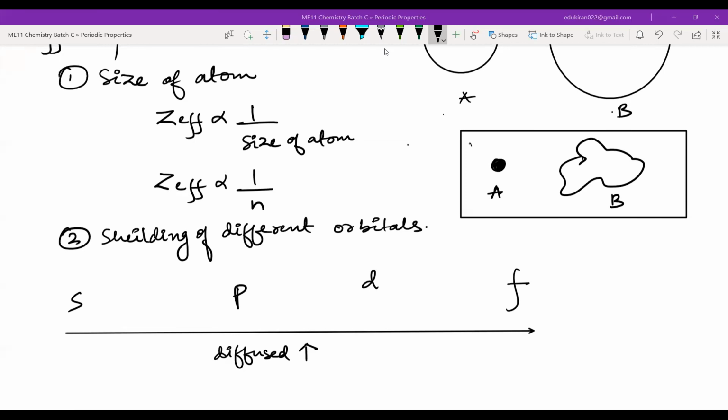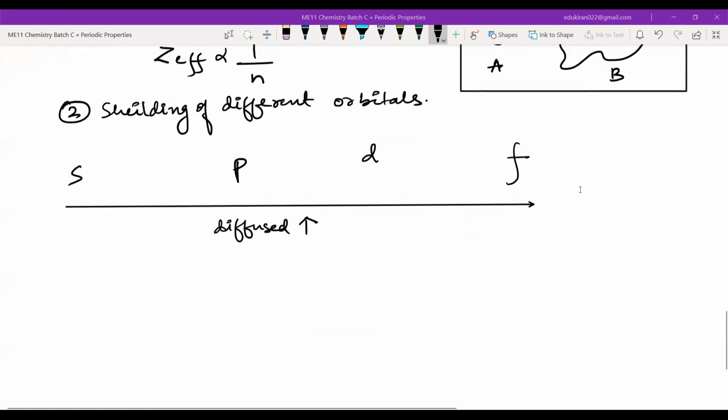As you all know, S has only one lobe, P has two lobes, D has four lobes, F has eight lobes. That means the orbitals are spread over a larger area, and that's why they are more diffuse.